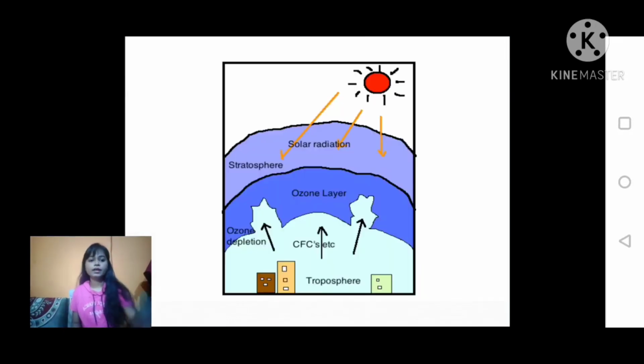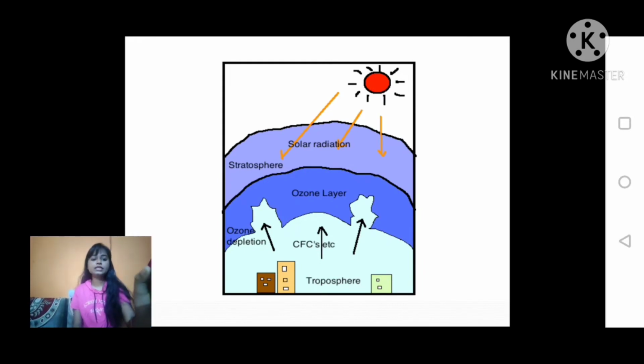Okay. Then in this picture you can see here is the stratosphere, here is the ozone layer, and here is your CFC, meaning chlorofluorocarbon. Here is your troposphere, the lowest sphere, which attaches to the earth's surface.